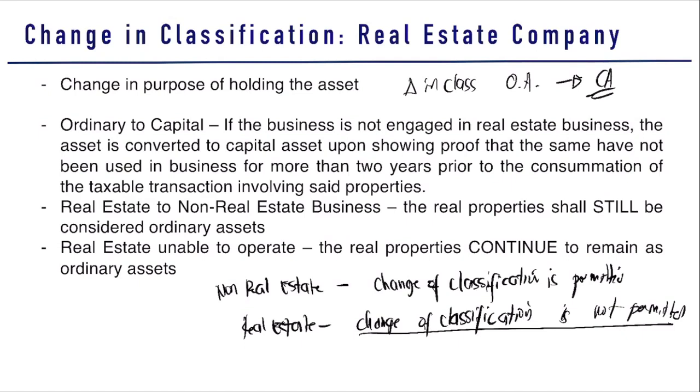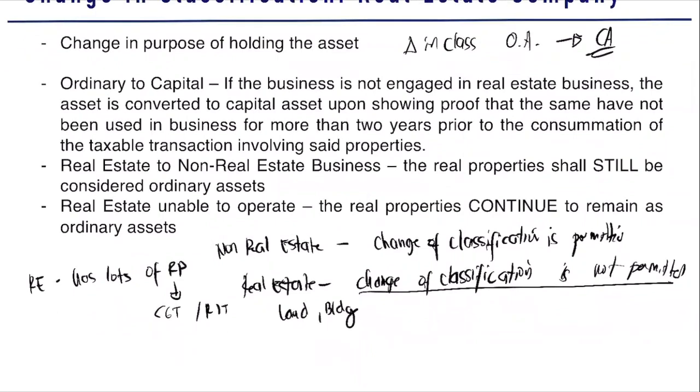Sir, bakit hindi pwede sa real estate company? Because normally guys, real estate companies have lots of real property, and normally, these real properties are to be subject either to CGT or RIT. And real estate companies, ano ba yung mga inventory niyan? Land, building, yan yung mga inventory niyan. If ever it is permitted to change, dinadaya na natin yung gobyerno. Why? Malulugi yung gobyerno as to tax. Sir, ba't naman yung gobyerno malulugi sa tax? Mag-change lang kasi siya sa classification.